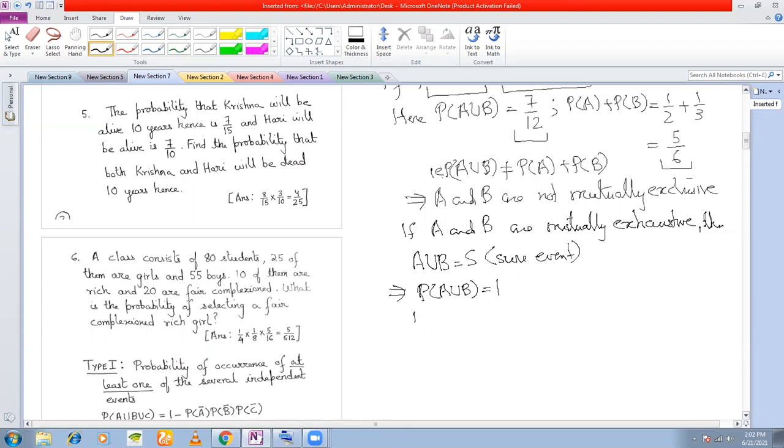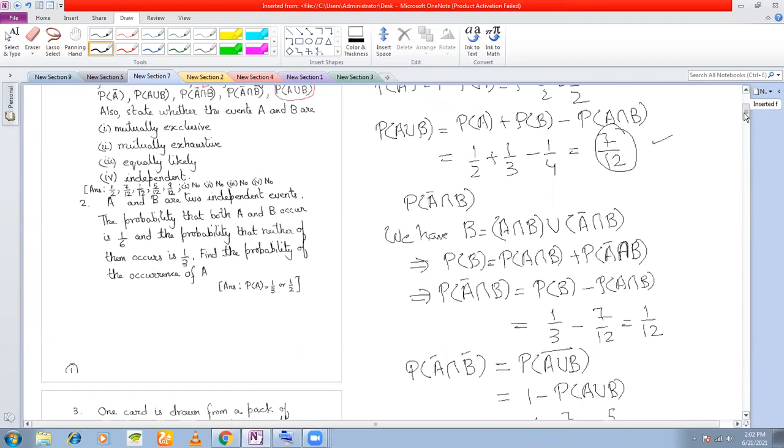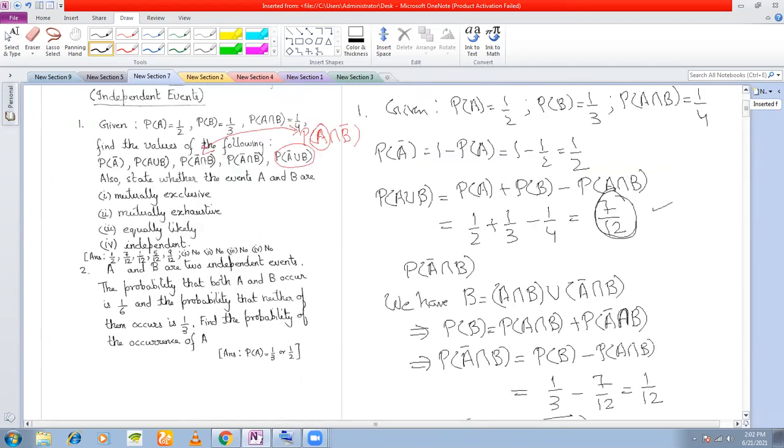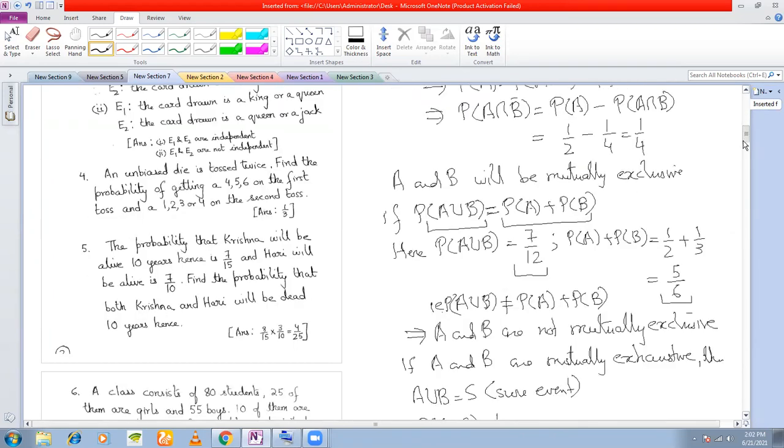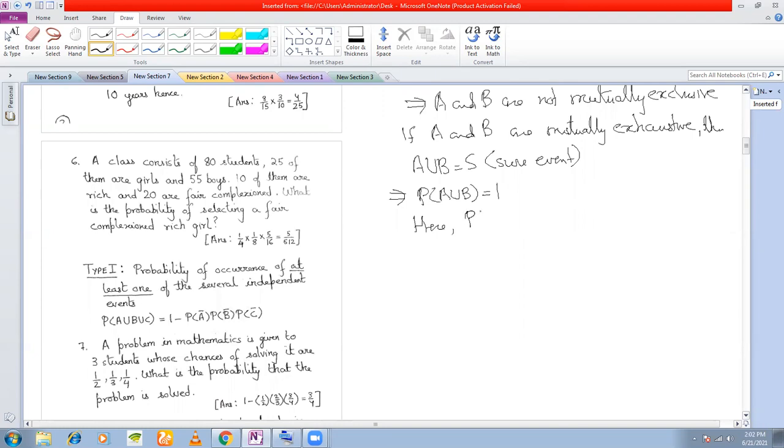But here the probability of A union B is 7 by 12. So A and B are not mutually exhaustive.